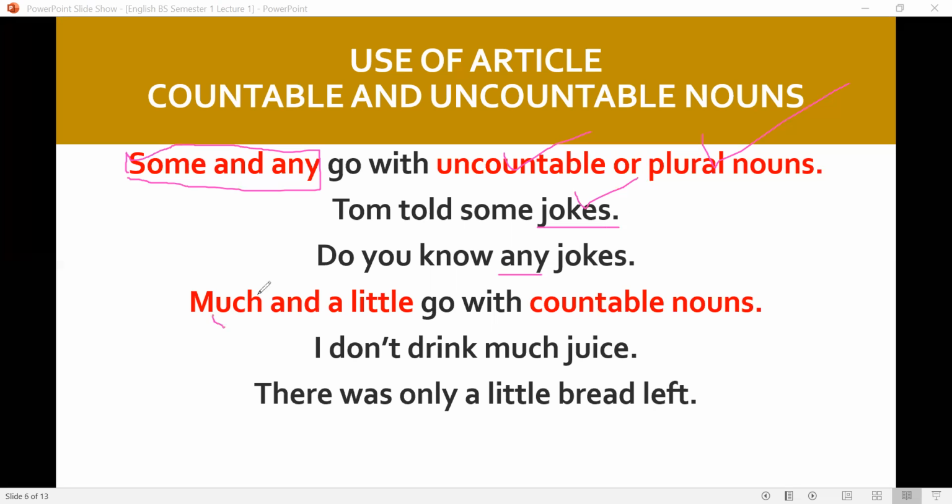Much and a little. They come with the quantity. So quantity, they go with the uncountable nouns. So we can use much to explain quantity or a little to tell how much quantity is there. I don't drink much juice. There was only a little bread left.